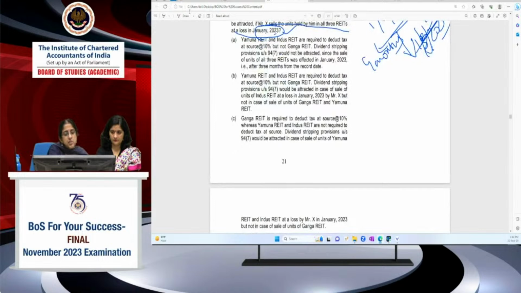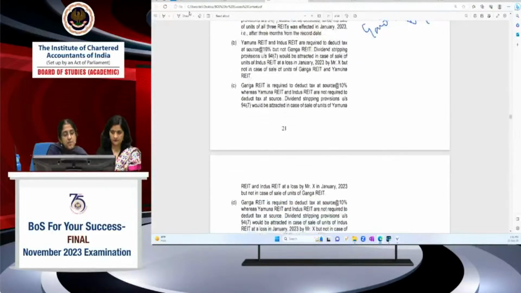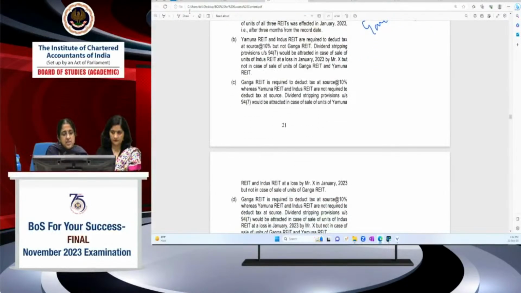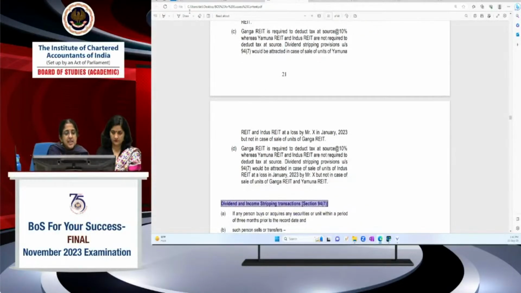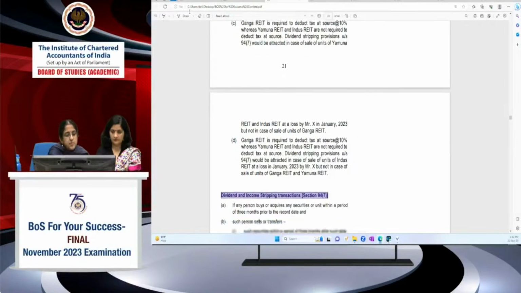Dividend stripping provisions would be attracted in case of sale of units of Yamuna REIT and Indus REIT at a loss? No. Dividend stripping provisions are attracted only in the case of sale of units of Indus REIT. So the last one is the correct one. Ganga REIT is required to deduct tax at source at 10%, whereas Yamuna and Indus REIT are not required to deduct tax at source. Dividend stripping provisions would be attracted in case of sale of units of Indus REIT at a loss, but not in case of sale of units of Ganga REIT or Yamuna REIT. So D is the correct option.